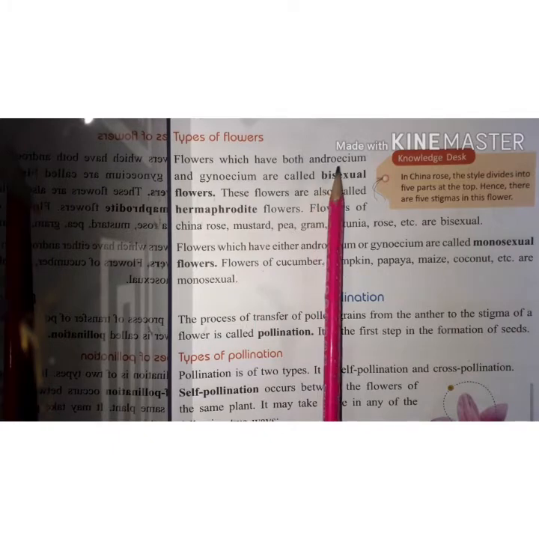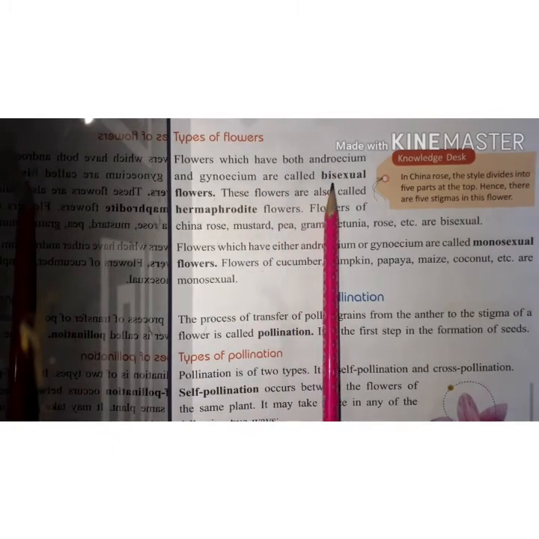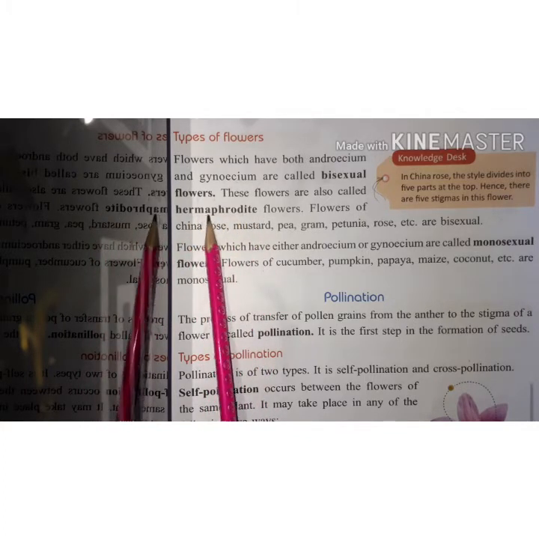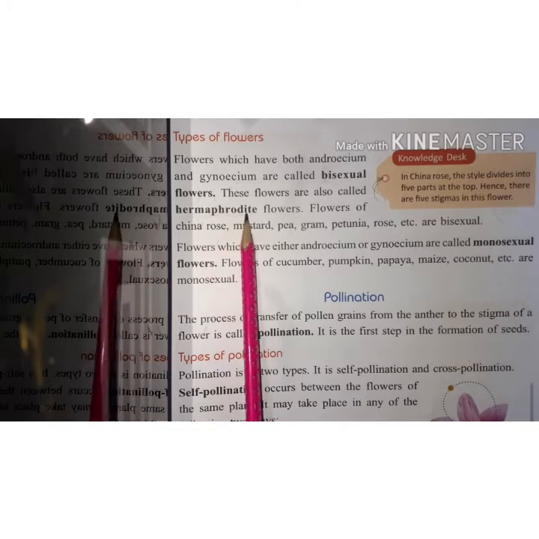These flowers are also called hermaphrodite. Hermaphrodite means the flower which contains male and female parts.